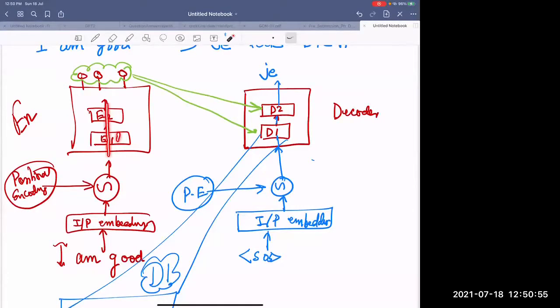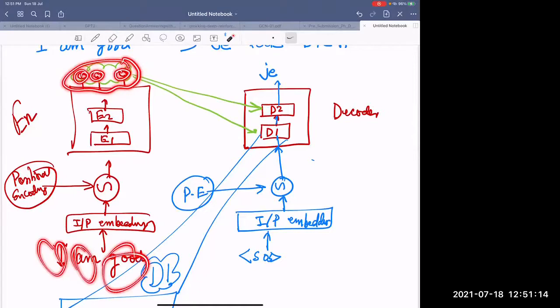encoder 2, encoder 3. We all know that self attention, feed forward, add and norm, everything happens. You will get 3 outputs over here. They will be again fed, again 3 outputs will be here, again fed, again 3 outputs will be here. Finally, you will get these 3 outputs. They are the latent representation of I am good.